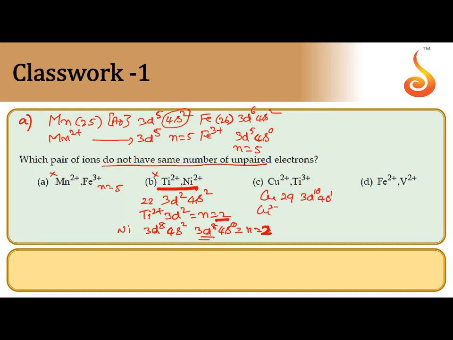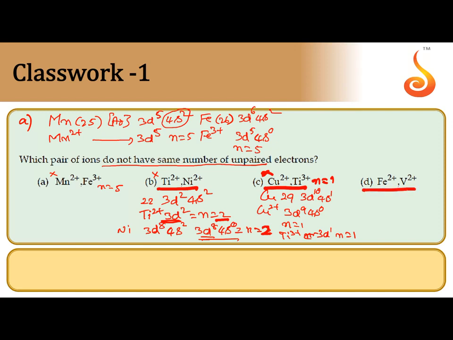For Cu2 plus, it is 3d9 4s0, number of unpaired electrons 1. For titanium 3 plus, just now we discussed, titanium 2 plus 3d2, titanium 3 plus 3d1, so n is equal to 1. So Cu2 plus and titanium 3 plus both are having same number of unpaired electrons 1. That's why not correct answer.